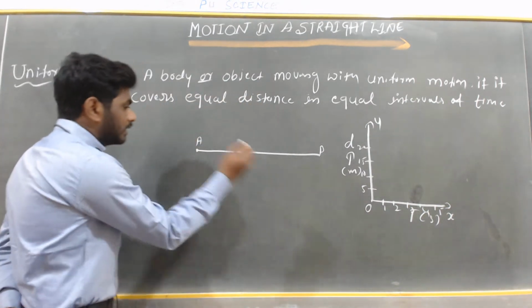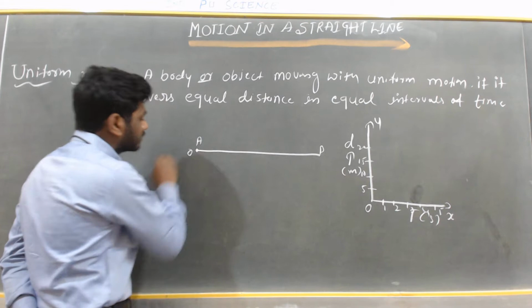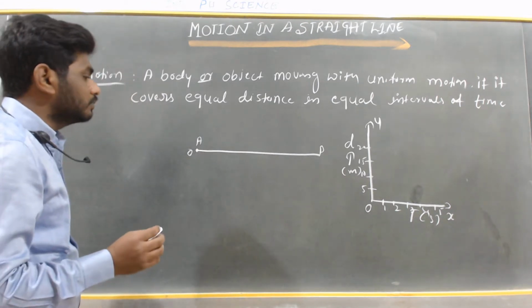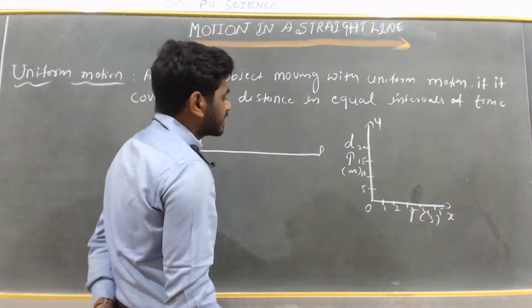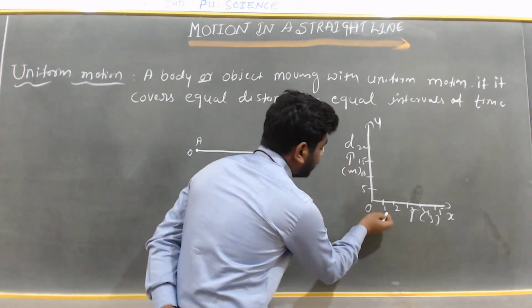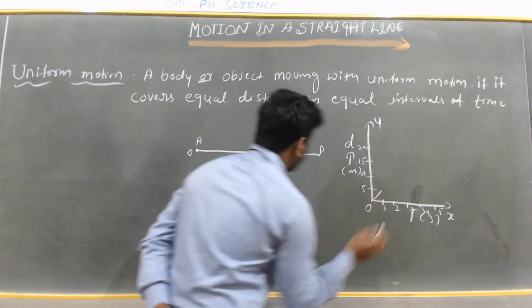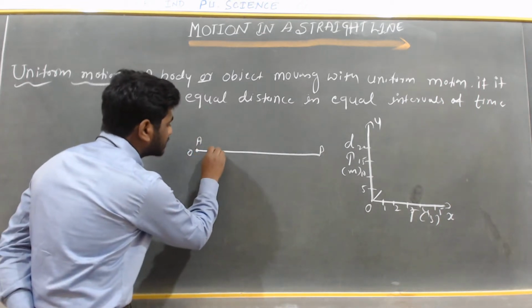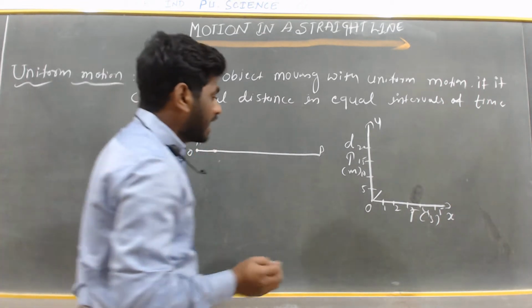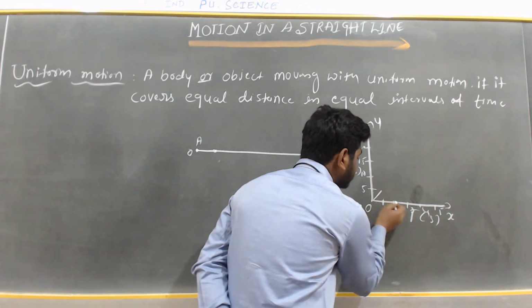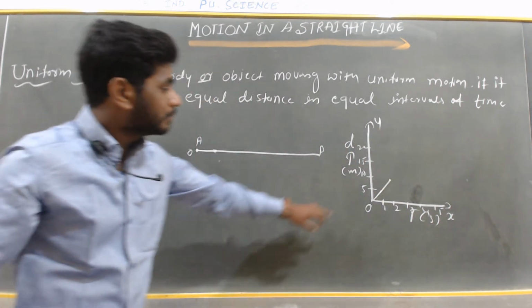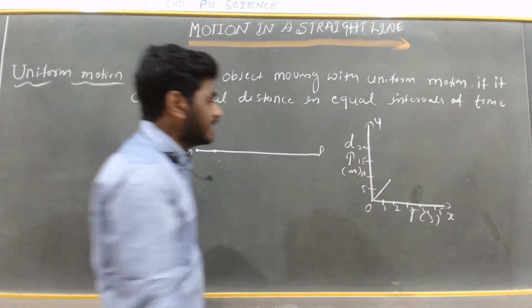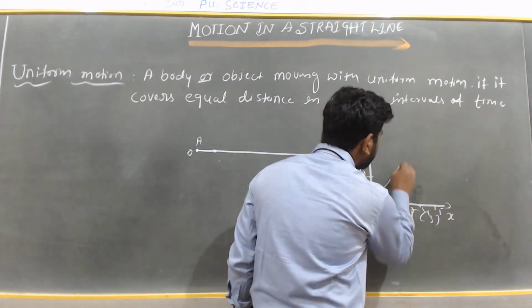Assumption: from the origin, the car will start moving from position A. It covers 5 meters every second. For the first second it covers 5 meters. And the next second it covers 10, sorry, 10 meters. And the next second it covers 15 meters.